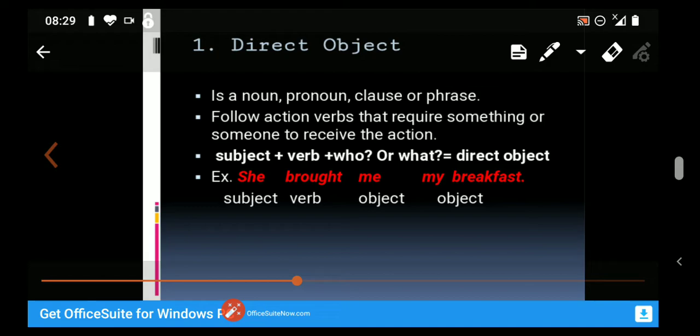What did the subject bring? She brought my breakfast. Therefore, the direct object here is my breakfast. Always remember students, always ask the question with the verb, like who or what. What did she bring? My breakfast. So we get our direct object. So my breakfast is the direct object.